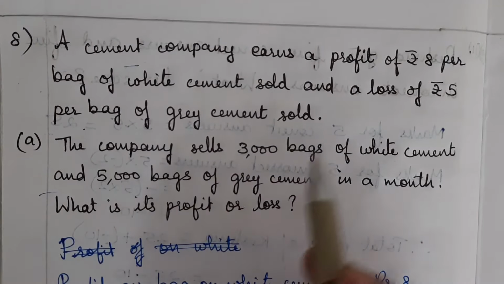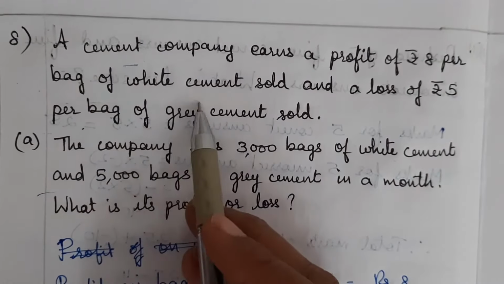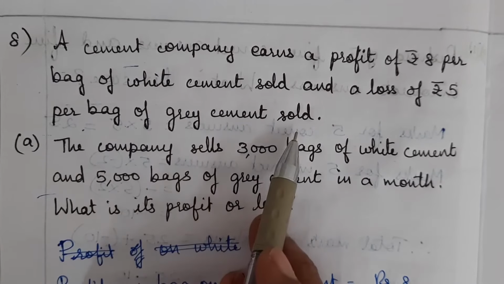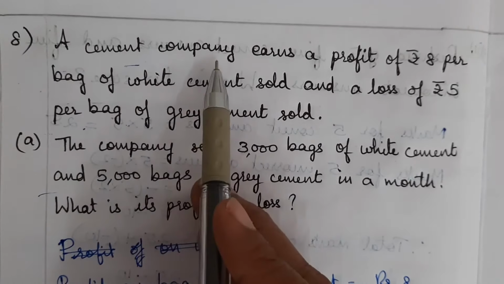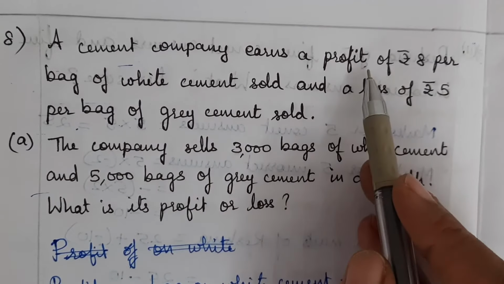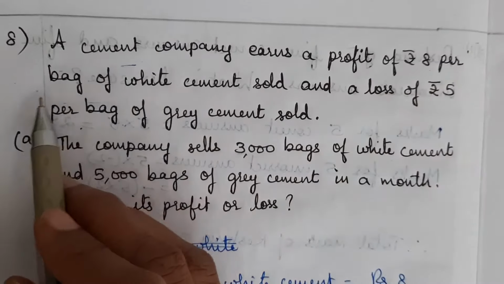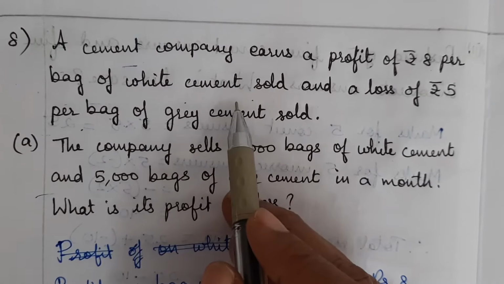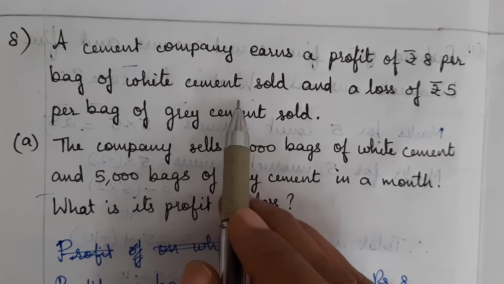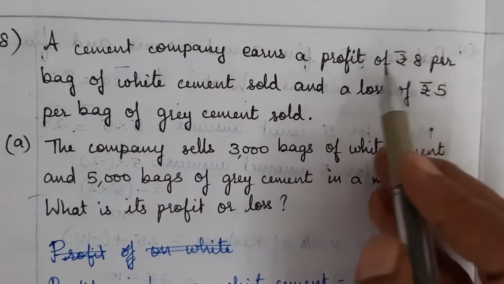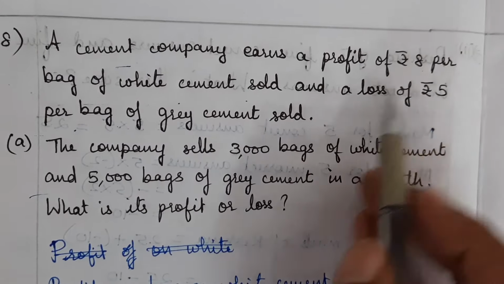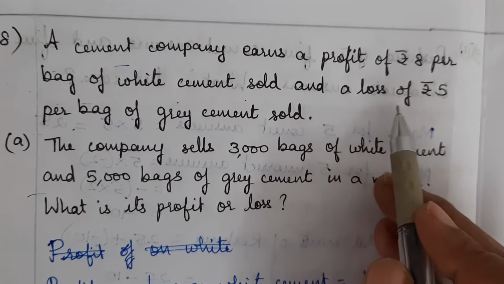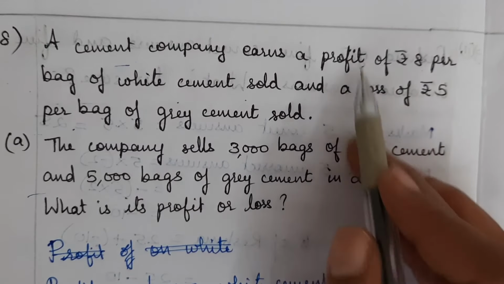A cement company earns a profit of rupees 8 per bag of white cement sold and a loss of rupees 5 per bag of grey cement sold. So for every bag of white cement that is sold, the company gets a profit of rupees 8. And for every bag of grey cement, they incur a loss of rupees 5. Okay, so this is given.